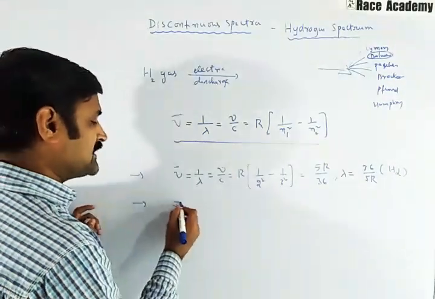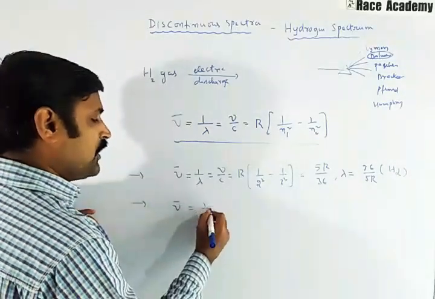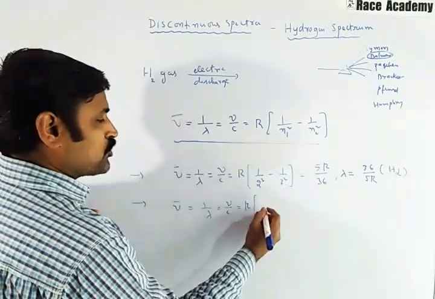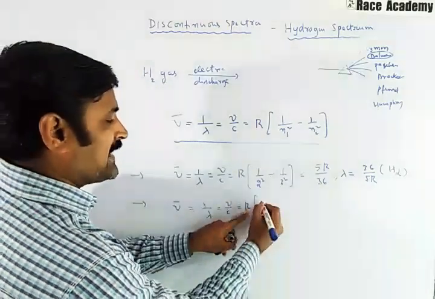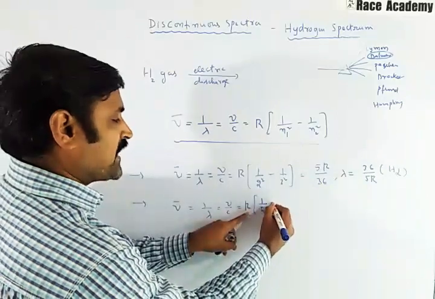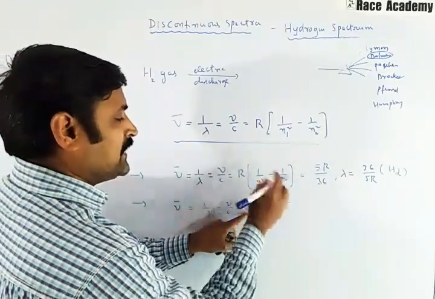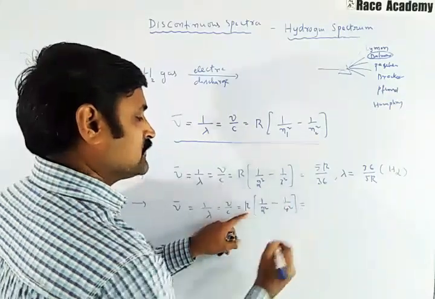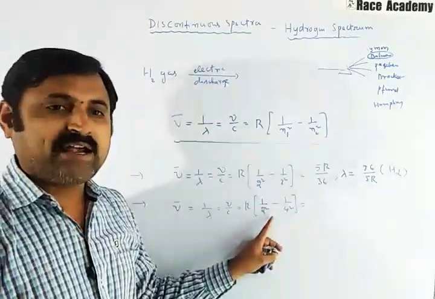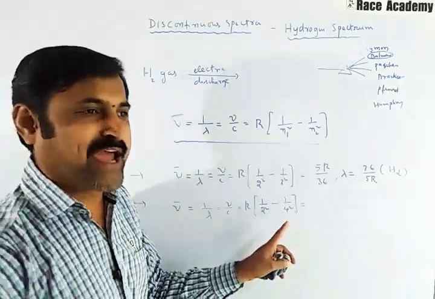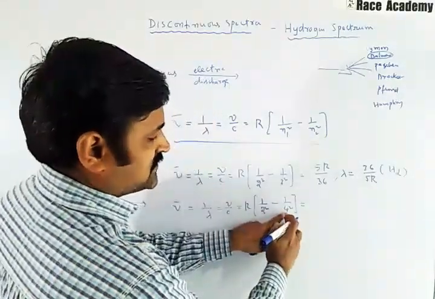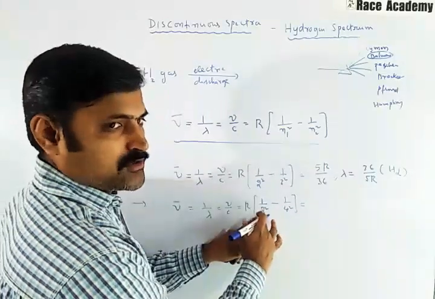Likewise, if you take the second line, it will become nu bar is equal to 1 by lambda is equal to nu by c, that is equal to R into, for the second line, 1 by 2 square minus 1 by 4 square, since n2 value will be n1 plus 2. So it is 1 by 2 square minus 1 by 4 square, that is 16 and 4.